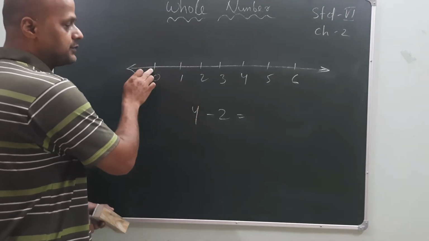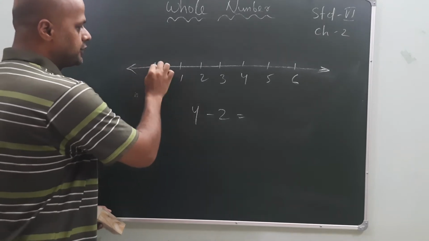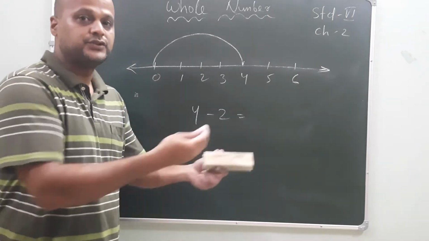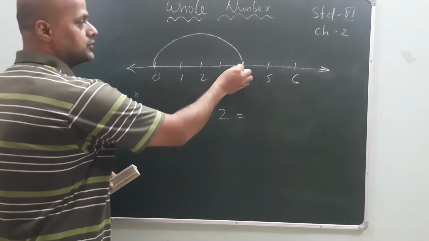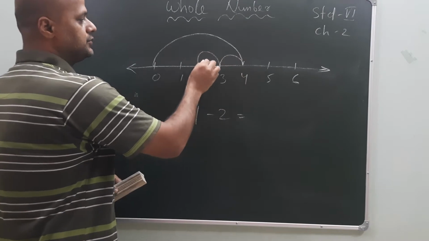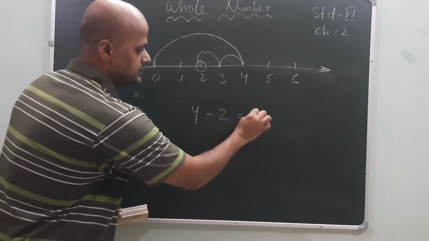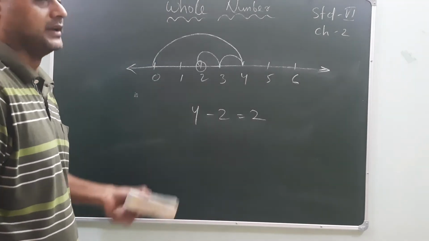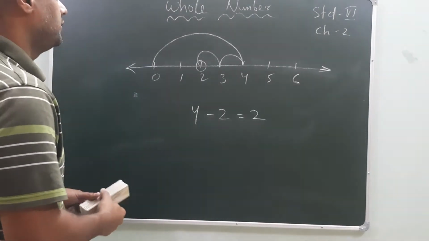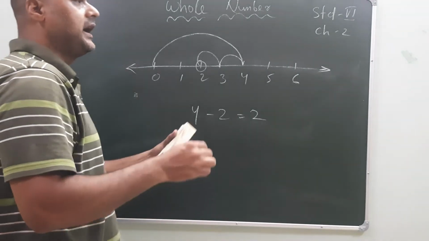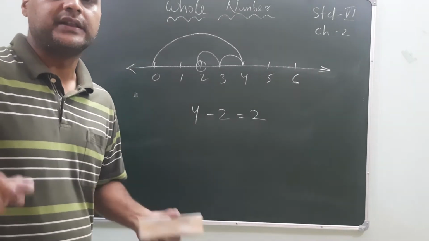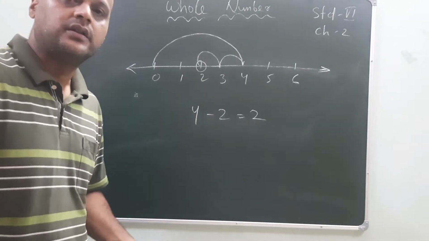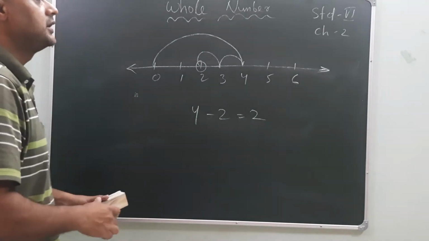4 means first the starting point is from 0. Where is 4? Jump here. Okay. 4 minus means we have to take out 2 from it. So 2 jumps, 1 jump, 2 jumps. What is the result? 2 is coming. This is the case of subtraction in the number line. Understood? Now, only addition and subtraction we can show in the number line. Remember this one. Multiplication and division are not possible in the number line. Understood? Now come to the next one.